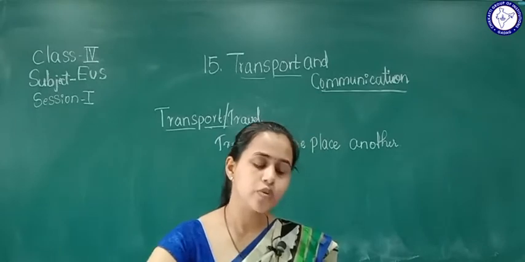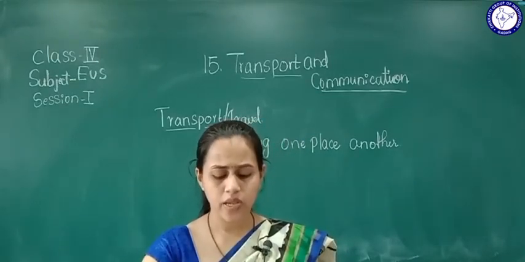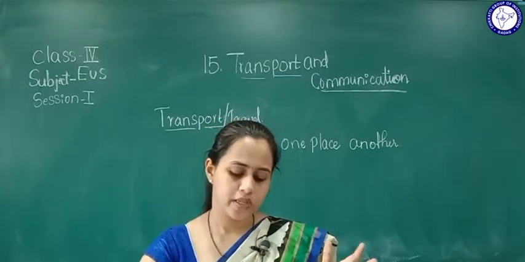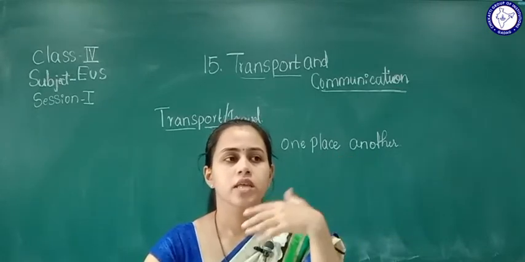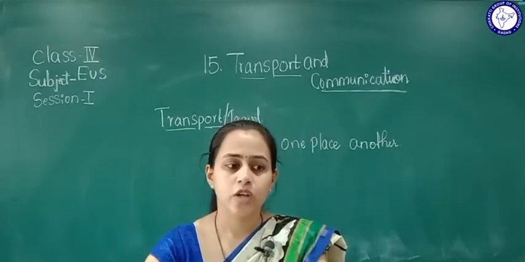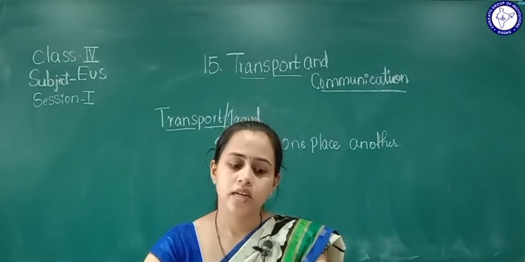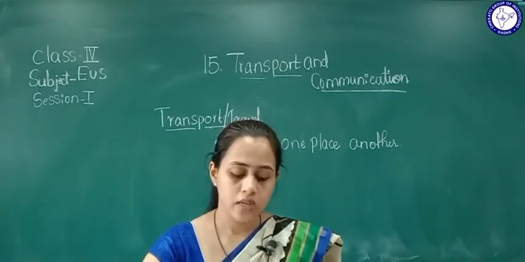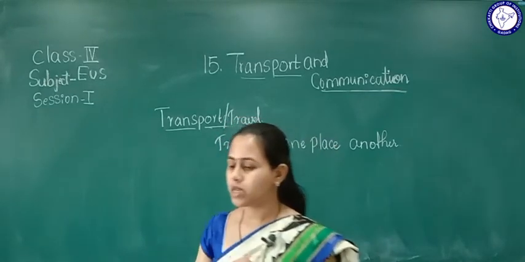Then the last one is car. Nowadays we are using these. And the last one is what? Airplane, right? So airplane is the last, which came late. They have invented, now they have started traveling by walking through the road, and they started water transport, and the last one is what? Air transport, right? So they have made many things in that.